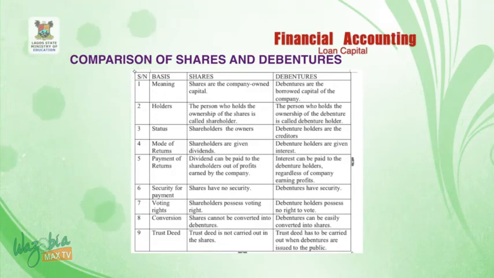Number 9, which is the last one, on trust deed. Trust deed is not carried out in the shares, whereas trust deed has to be carried out when debentures are issued to the public. We have come to the end of today's financial accounting lesson.